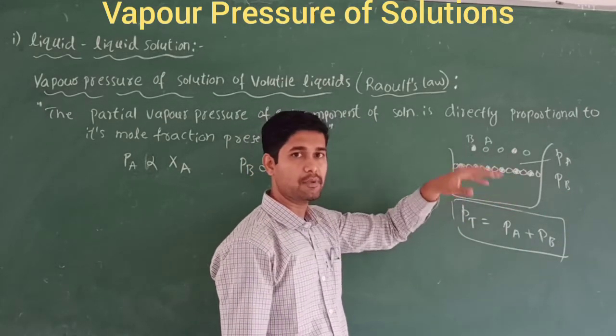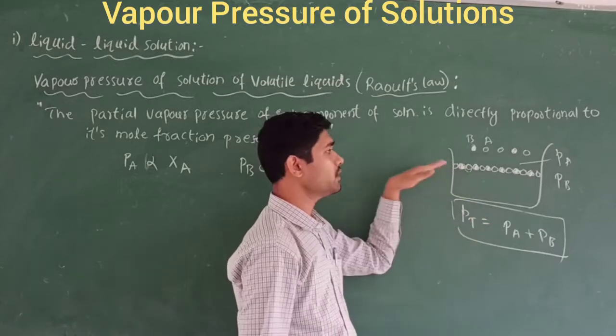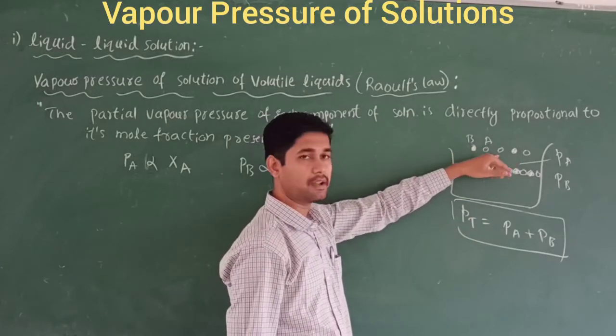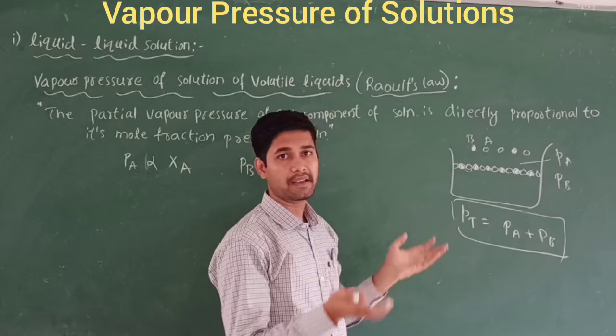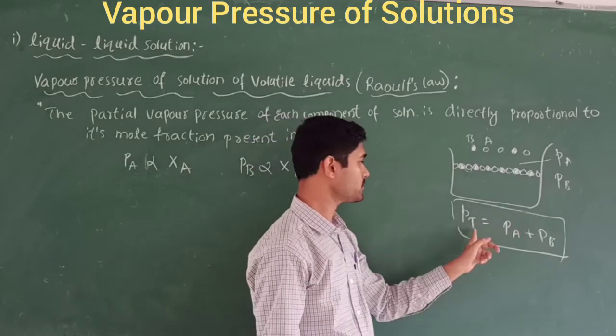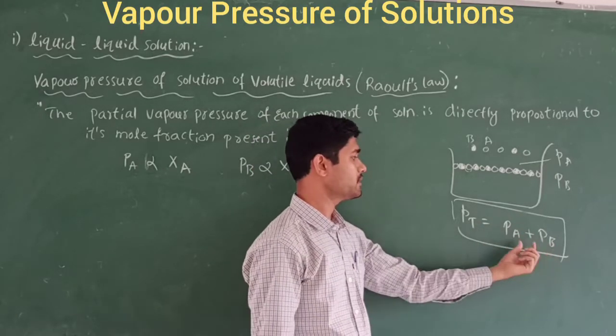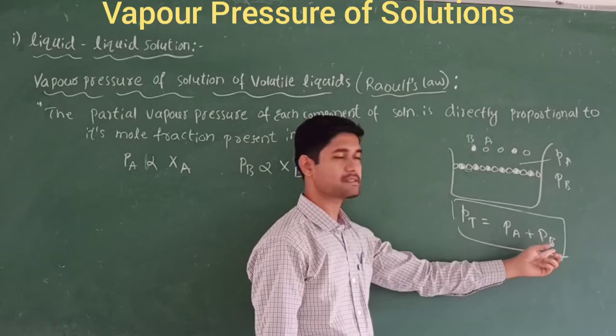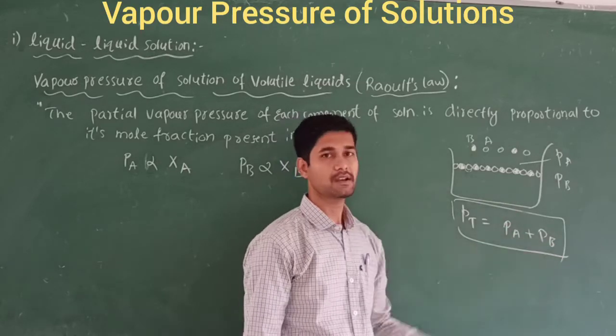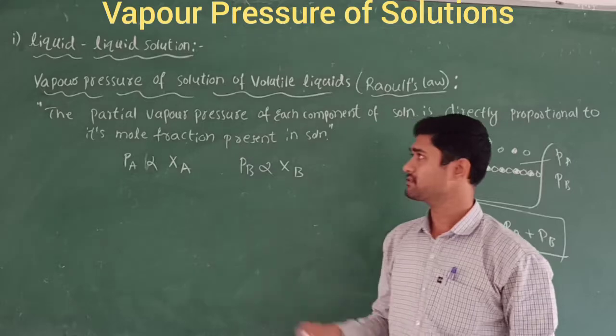The total pressure will be exerted above the surface of the liquid, in the vaporized form. Then the total pressure is equal to PA plus PB, where A and B are the components. Here A is a solvent and B is a solute, right? So let's discuss this.